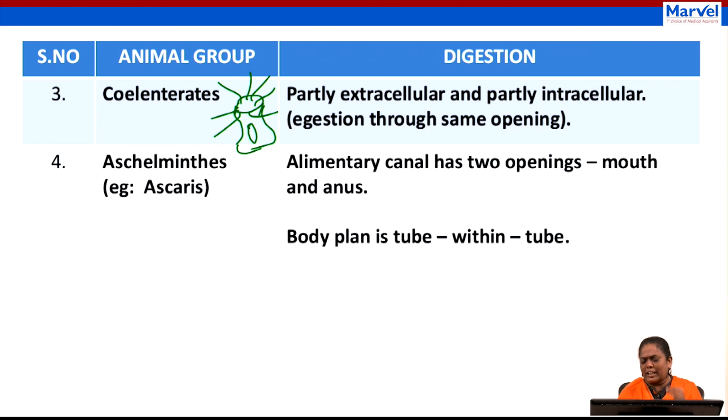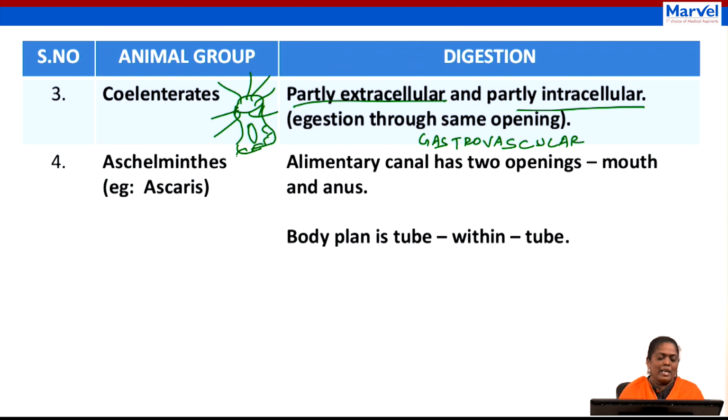Primitively, it was just a cavity known as gastrovascular cavity. The digestion will occur in the cavity and also in the cell, so it is known as partly extracellular. Extracellular means outside the cell, in the gastrovascular cavity, and partly intracellular, which means again within the cell. Is it clear? Good.